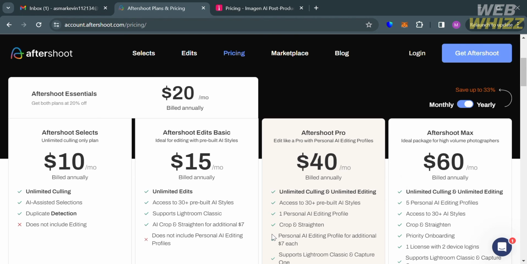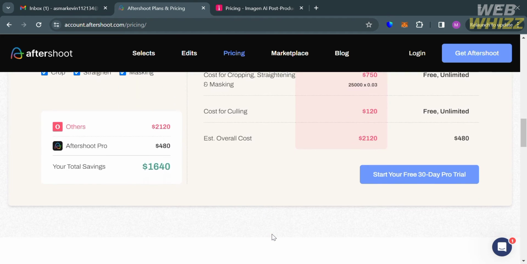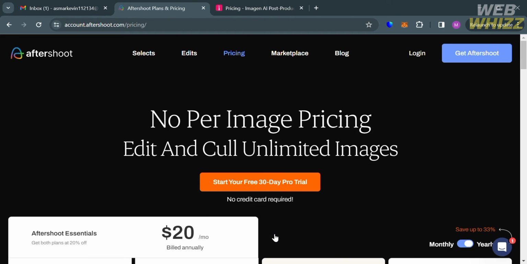And the plans offered include a starter plan or the Aftershoot Selects amounting to $10 per month, which is also billed annually. And aside from that, we have here Aftershoot Edits Basic amounting to $15 per month, while Aftershoot Pro amounting to $40 per month, and of course Aftershoot Max amounting to $60 per month. And you will see the corresponding list of benefits included below here.